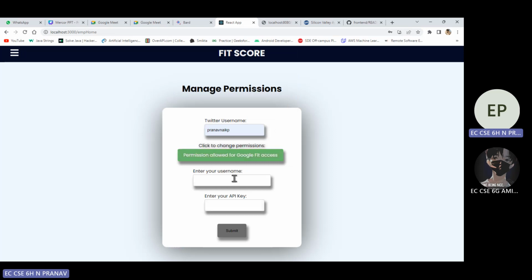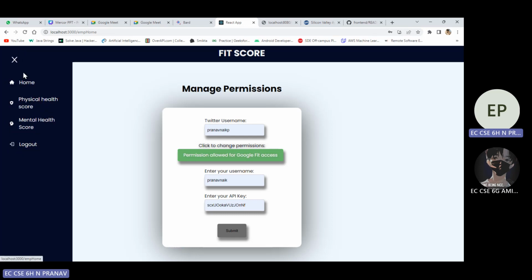When I click on this, I'll be able to fill in the Google Fit API details. If I turn it off, I can't fill them. So I'll turn it on, enter the key, and submit. After I click submit, all these details will be stored in the database, which is the employee database.